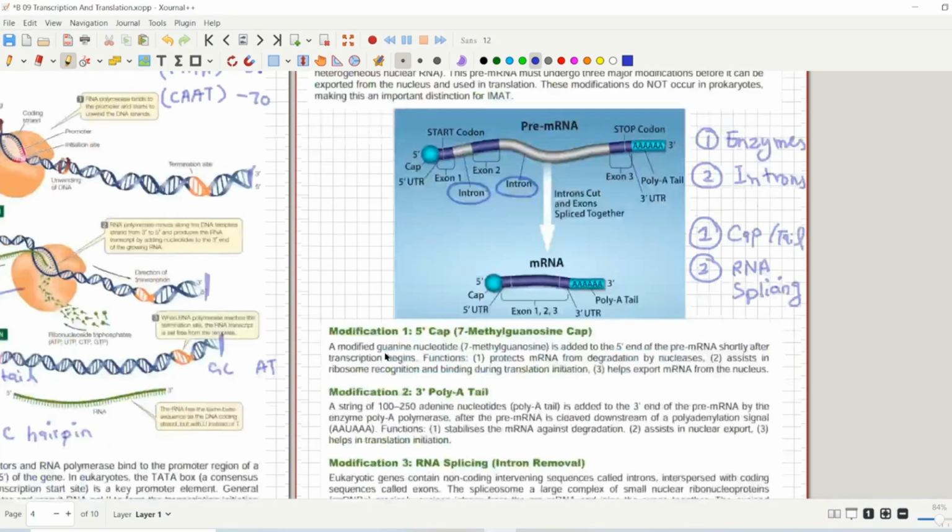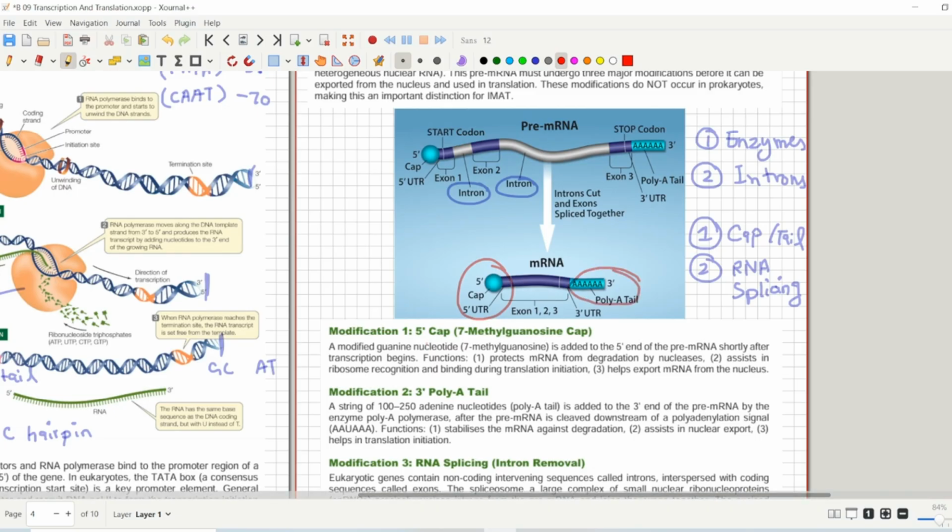The first modification is that a 7-methyl guanosine cap will be added at the 5' end, right in front of you here. Then a poly A tail will be added at the 3' end. What do these two actually do? The cap and tail protect the messenger RNA molecule from those dangerous enzymes that are harmful to it.